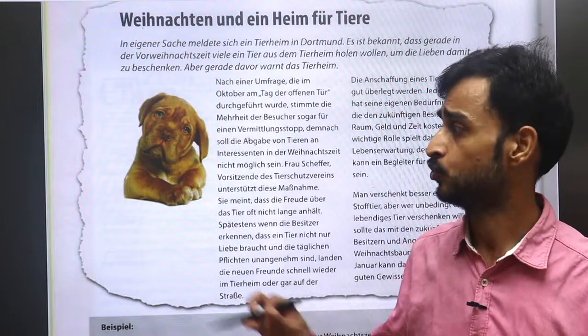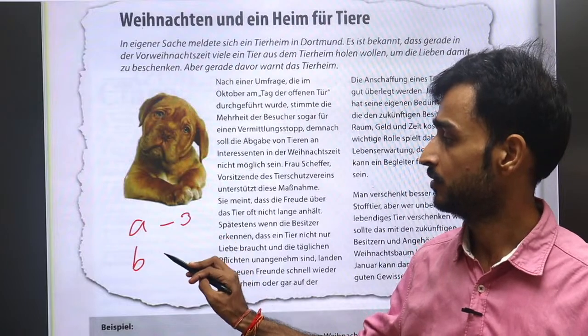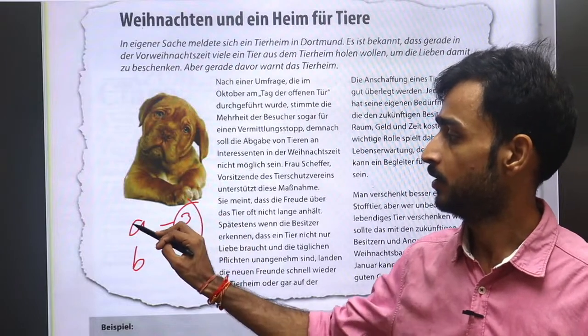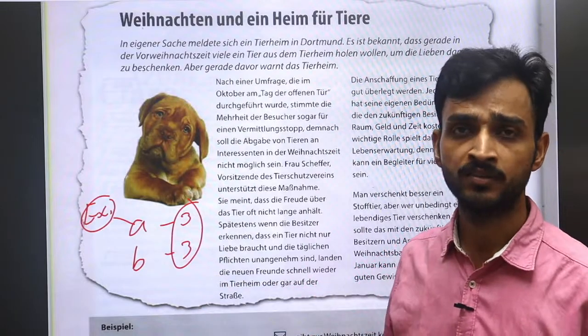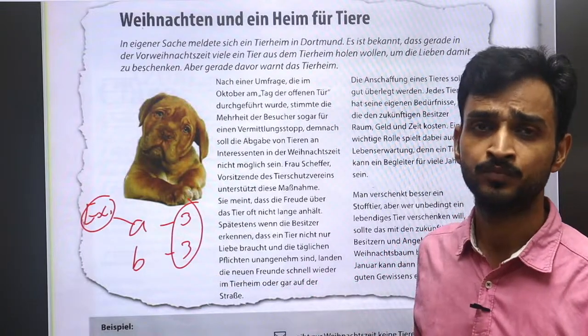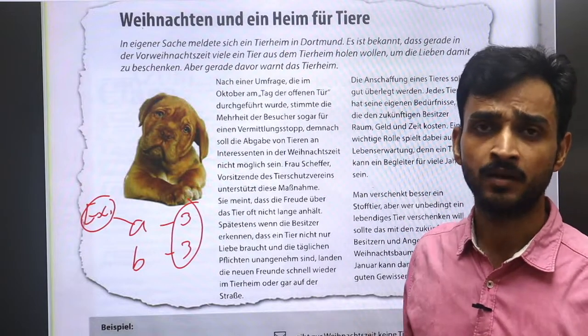Teil 2 has 2 parts, A and B. In each part there are 3 questions. With part A you have one example also, but in B there is no example. Total 6 questions, so you can easily score 4 to 5 marks in this part, because in every exam of